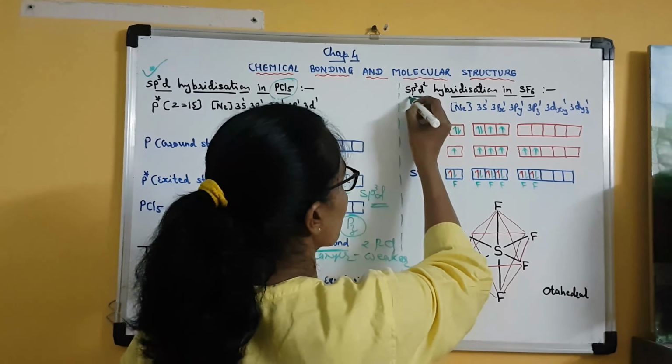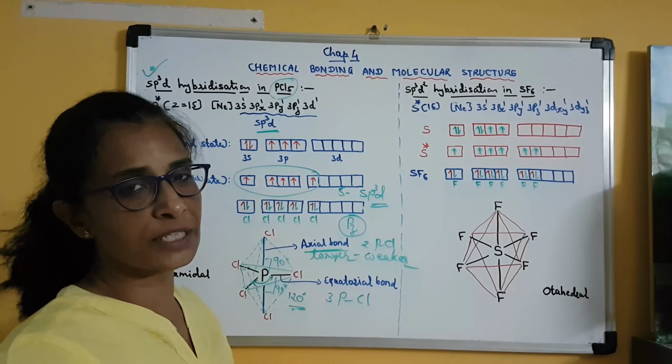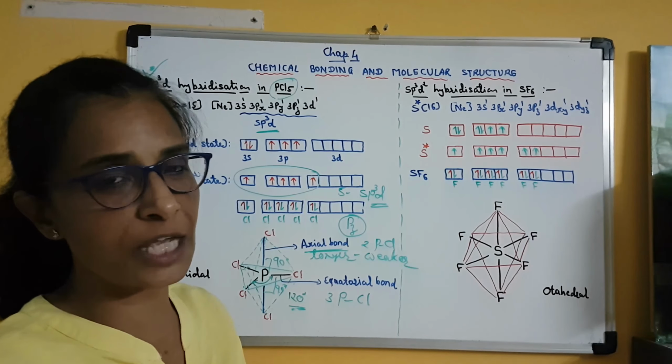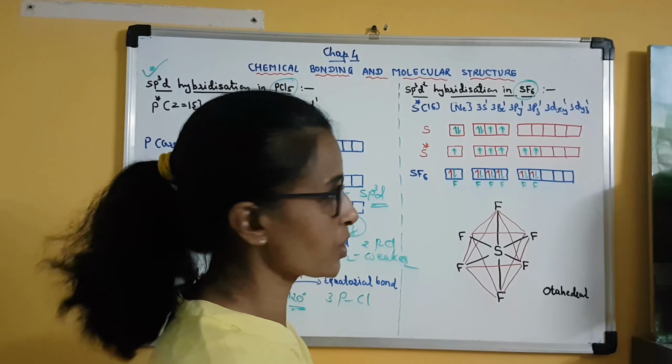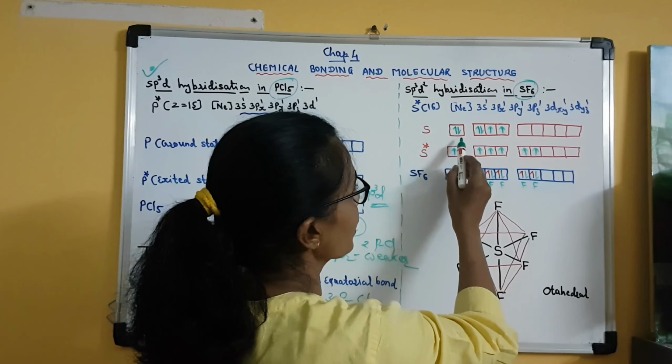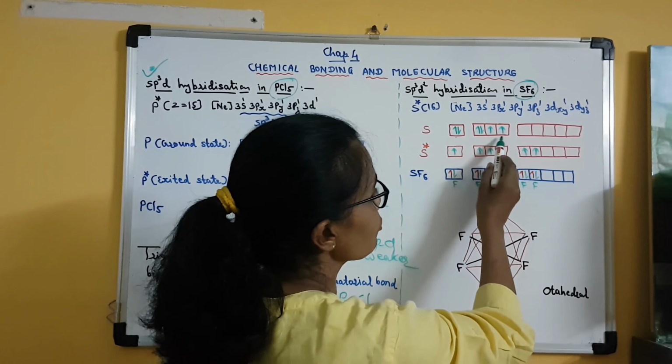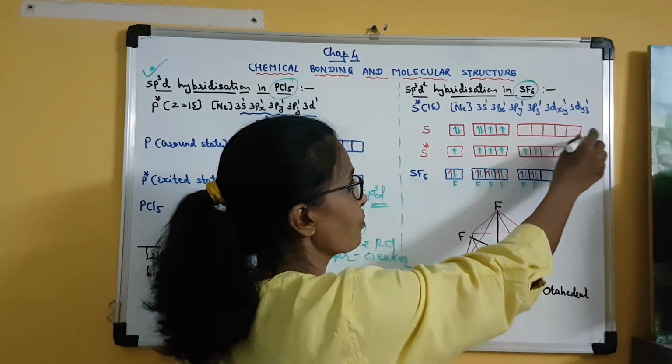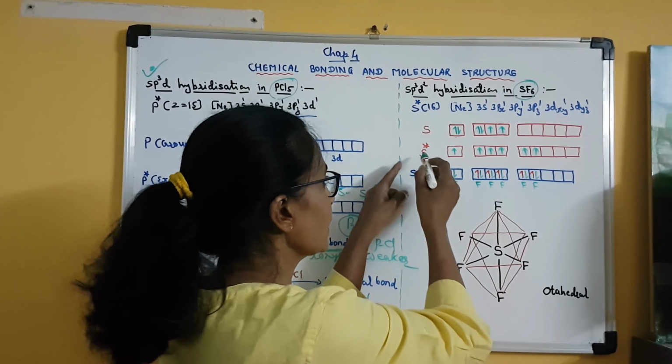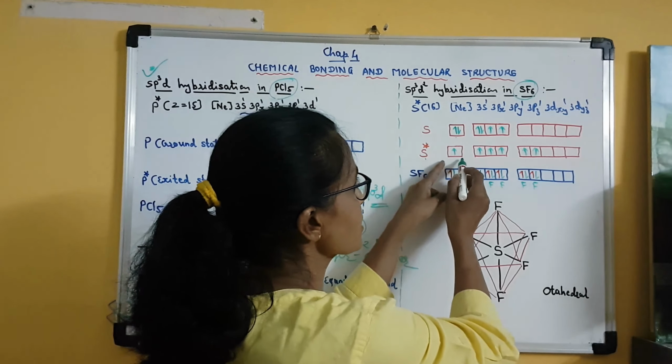Clear? Now let us go to one more type of hybridization, and it is sp3d2. Here you can see, compared to the previous one, there is one more d orbital involved. Clear? So this is observed in the case of SF6, that is sulfur hexafluoride. Now sulfur's atomic number is 16. Its configuration is neon 3s2 and 3p4. Clear? D orbitals are vacant, but in the excited state it has a different configuration.